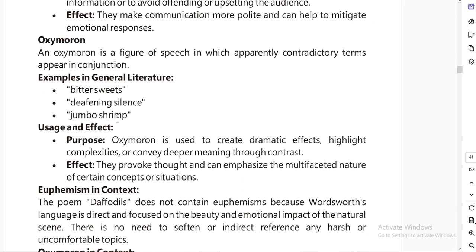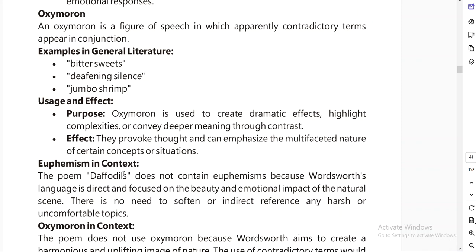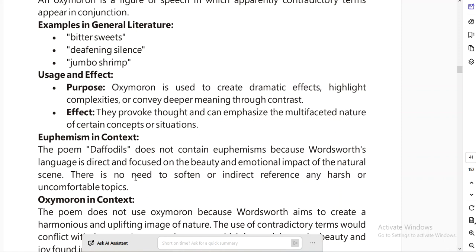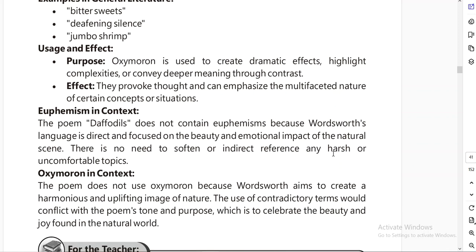So if we look for oxymoron and euphemism in Daffodils, we will see that the poem does not contain euphemism because Wordsworth's language is direct and focused on the beauty and emotional impact of the natural scenes. There is no need to soften or indirectly reference any harsh or uncomfortable topics. Oxymorons are also not present in the poem. The poem does not use oxymoron because Wordsworth aimed to create a harmonious and uplifting image of nature. The use of contradictory terms would conflict with the poem's tone and purpose, which is to celebrate the beauty and joy found in the natural world.